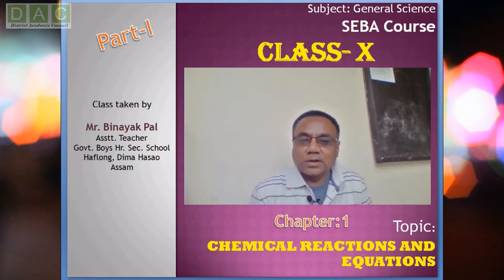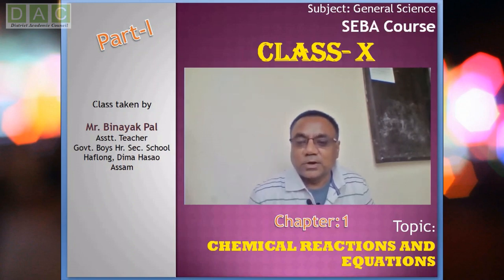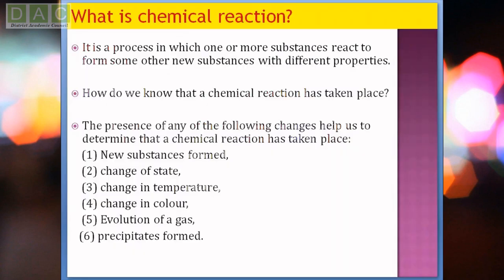I will take chapter 1 of our class 10 science, that is chemical reactions and equations. Now first of all, let us discuss what a chemical reaction is. You know that it is a process in which one or more substances react to form some other new substances with different properties. That means a chemical change is occurring.